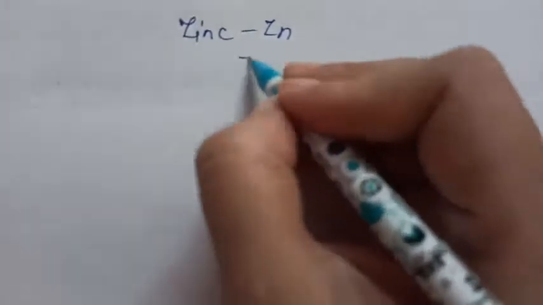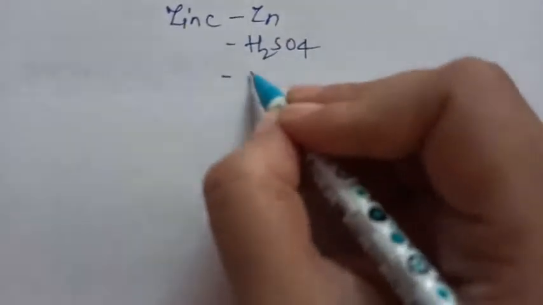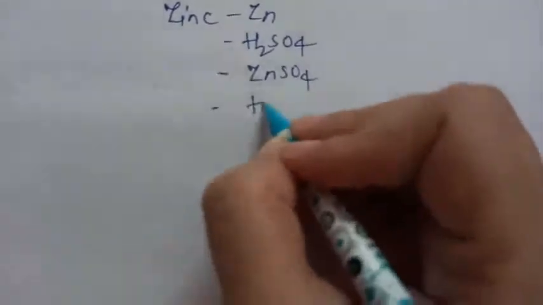In the previous word equation which I had written just now, for Zn I have written zinc. So you came to understand that for zinc, symbol is Zn. Similarly for sulfuric acid, symbol is H2SO4. Similarly for zinc sulfate, symbol is ZnSO4. And for hydrogen, the symbol is H2.